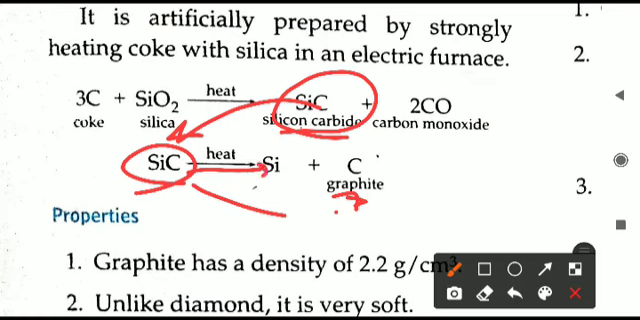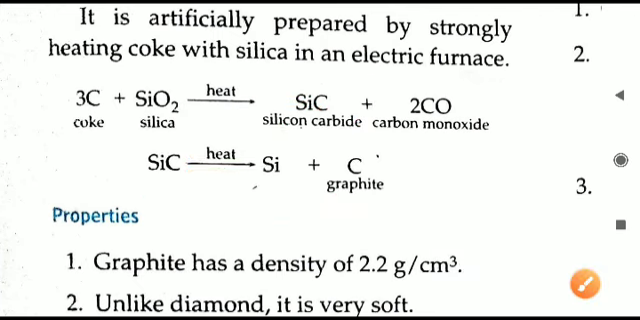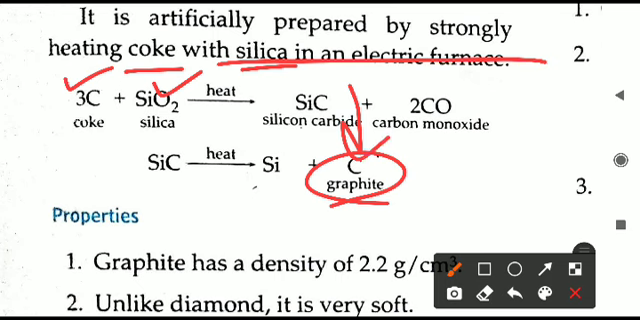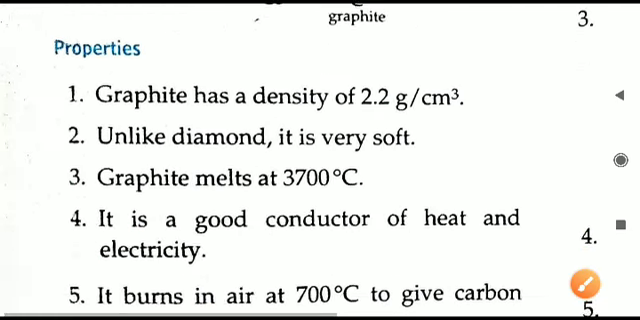One will be silicon and another one will be carbon, that is graphite only. So we can get graphite artificially also by heating coke and silica. Remember these 2 things: coke and silica are heated to produce what? To produce graphite. Let us see the properties now.